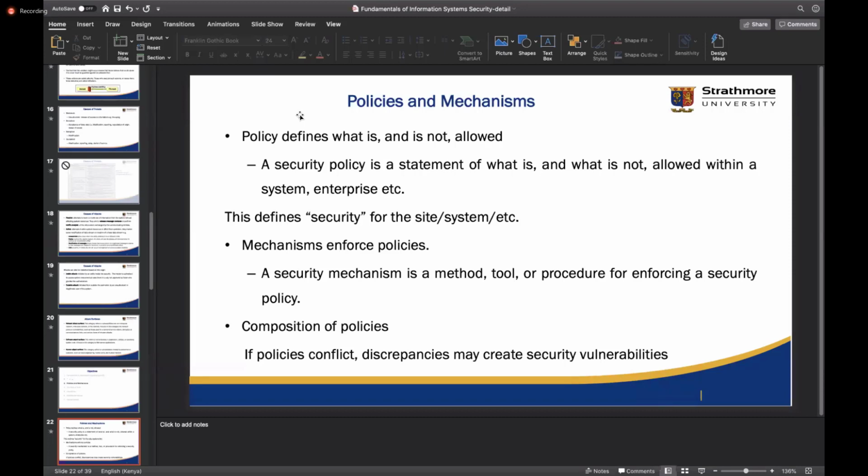We could also have rooms that are prohibited, and we can have access control measures. So we could have biometric systems or key fobs or access cards that are only owned by people who should be able to access these rooms. So we can have these policies and mechanisms in different application areas in different enterprises or organizations.